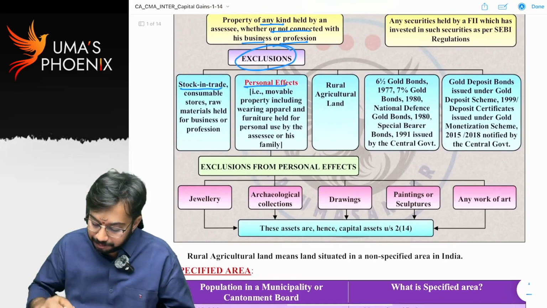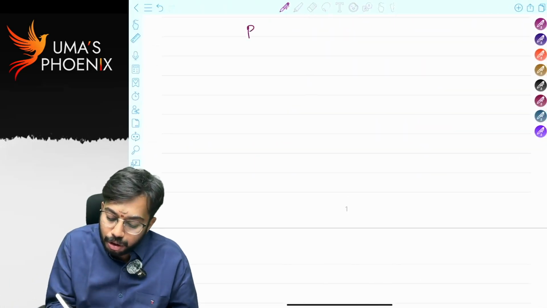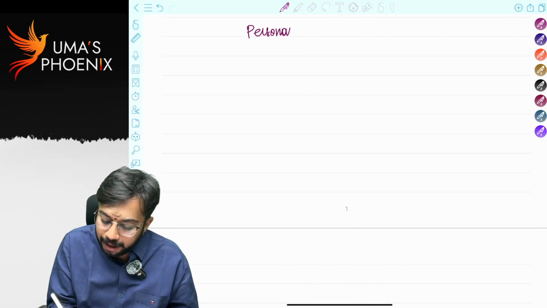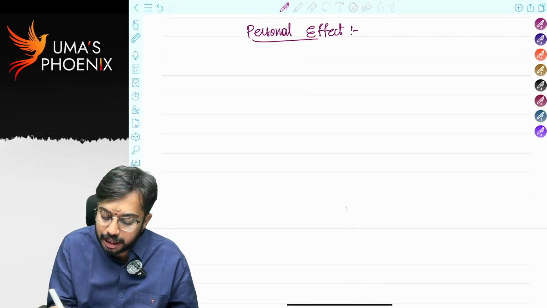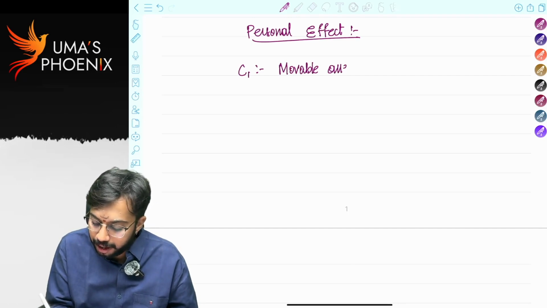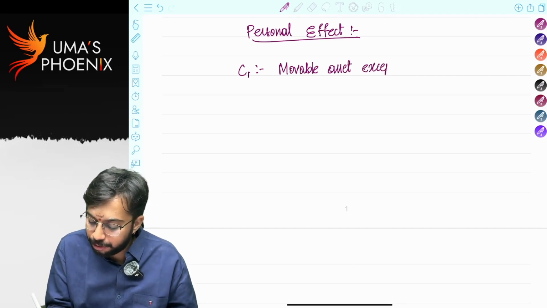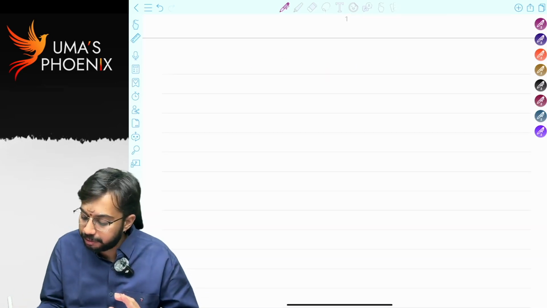Personal effects. Sir, what do you mean by personal effects? To call an asset a personal effect, 3 conditions are required to be satisfied. Condition 1, it must be a movable asset except security. Before I tell you these conditions, I will tell another point.